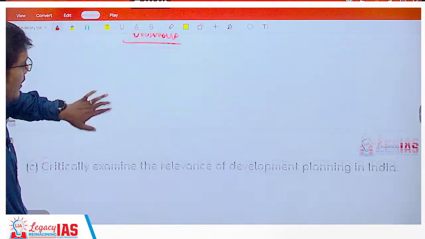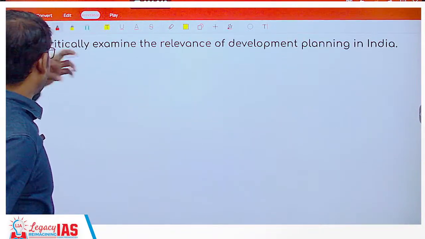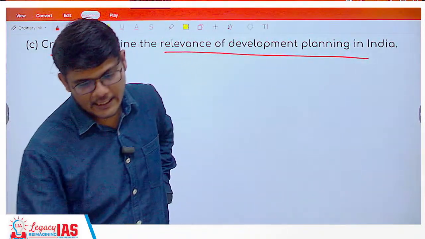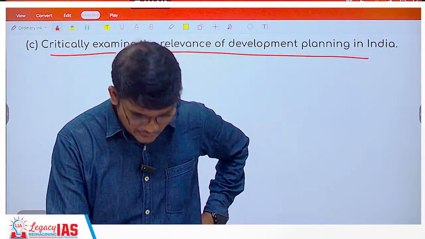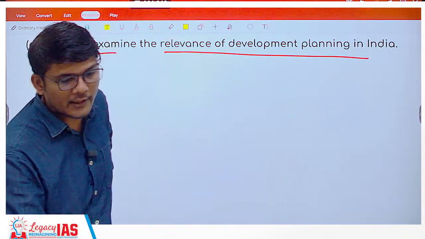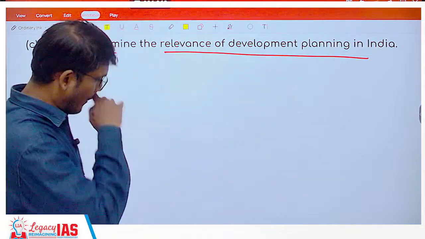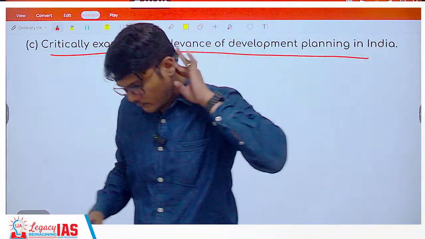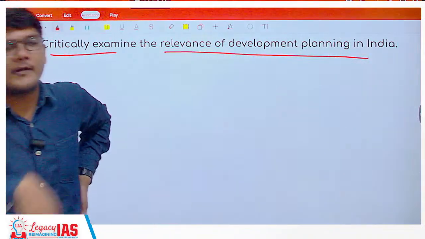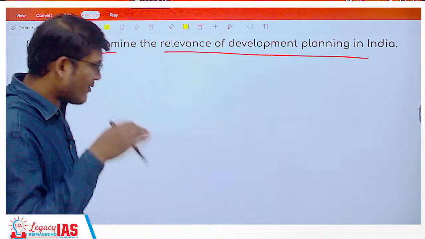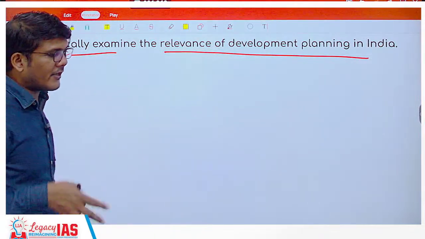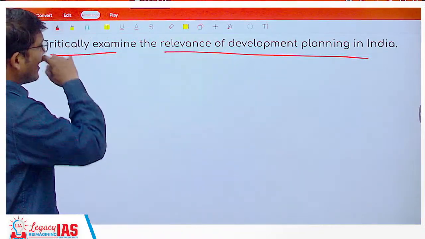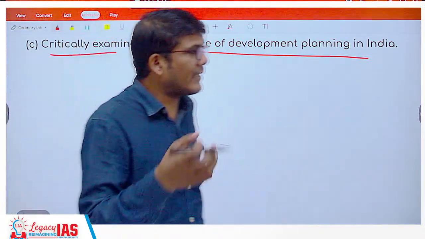Question 6c, critically examine the relevance of development planning in India. See, first of all, you need to understand what is the need of development planning. You would not need planning if you had unlimited resources. Planning is required because the resources are limited. That is point one. India has limited resources. Land is limited, natural resources are limited, right? Second, you have to achieve more with less.